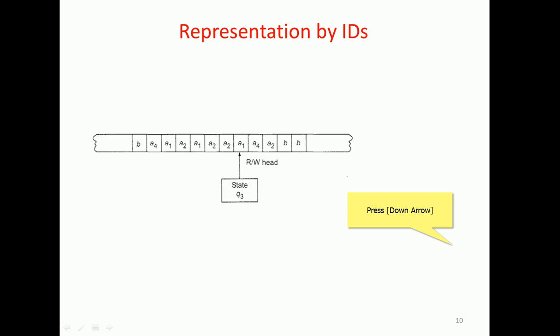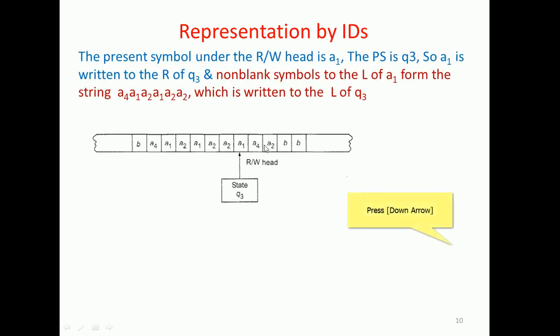In this representation, the present symbol under the read write head is A1, and the present state is Q3.